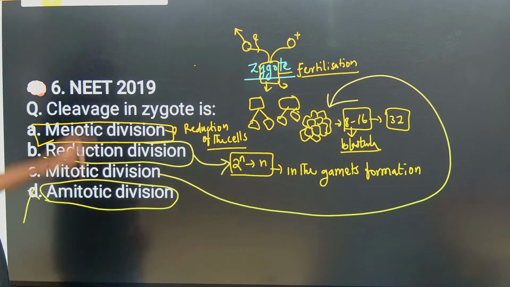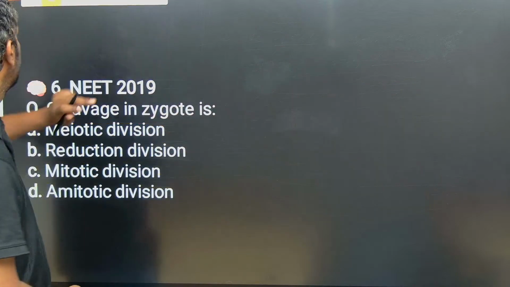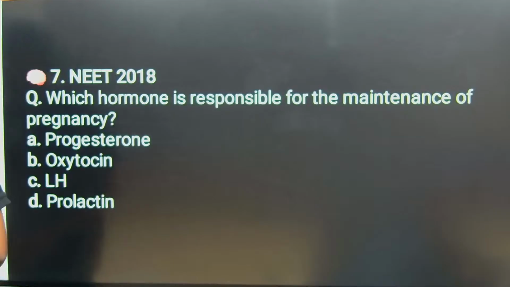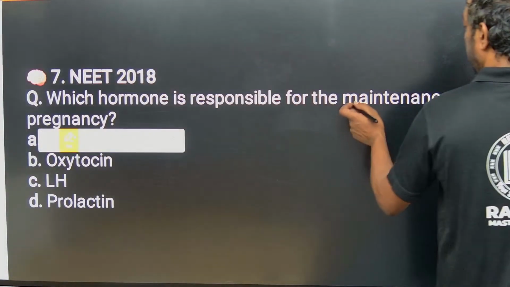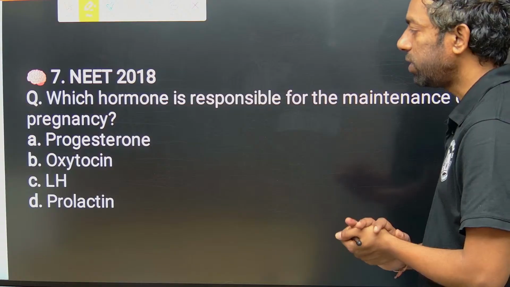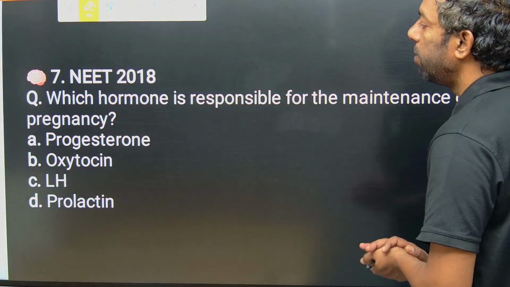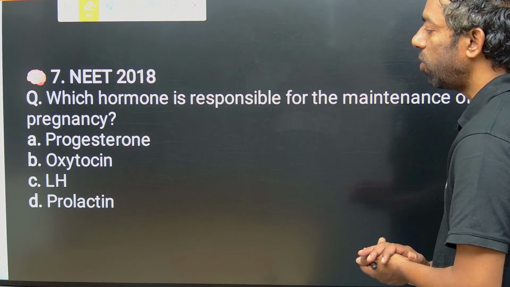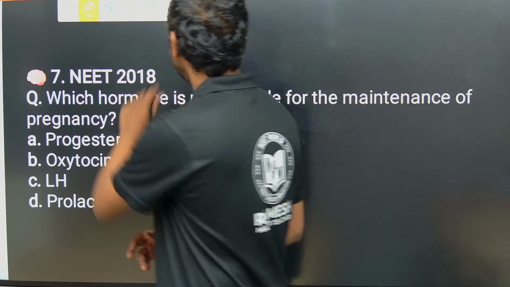We've come to the next question. I hope you guys understand this. Next question. Which hormone is responsible for the maintenance of pregnancy? Progesterone, oxytocin, luteinizing hormone, and prolactin. Maintenance of pregnancy, which is progesterone. Yes, direct question.